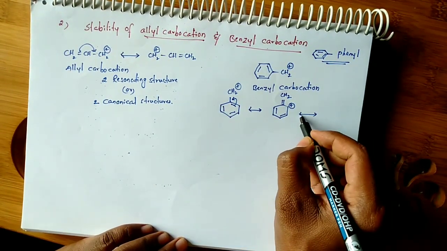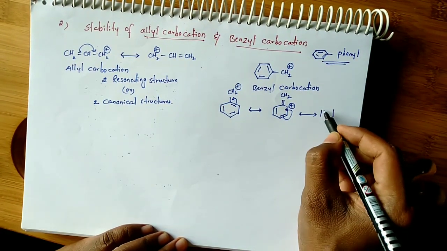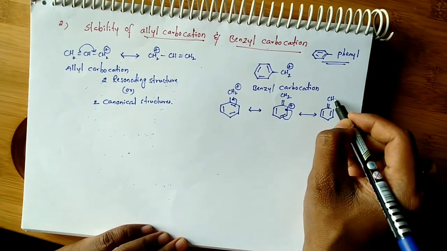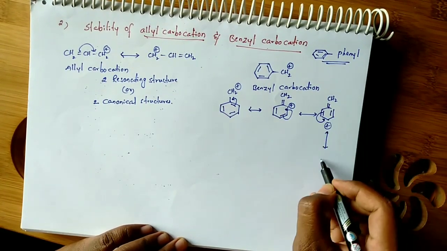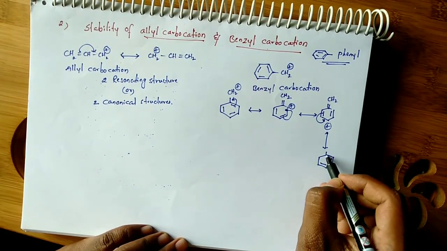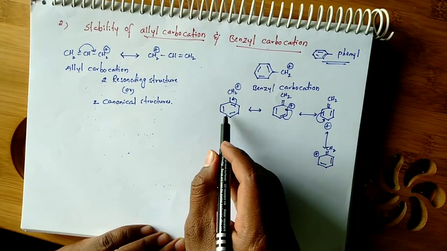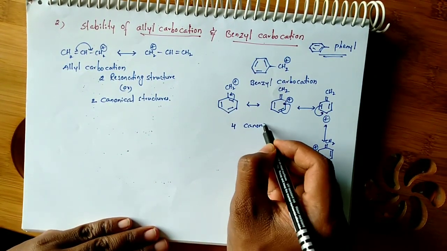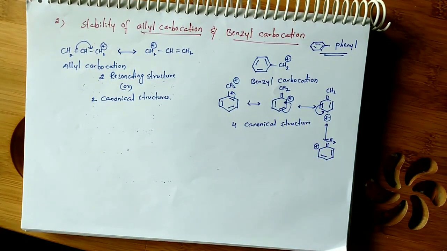Then again, if these pi electrons shift onto this carbon, then the resultant structure will be like this. Here electron deficiency is created. If these electrons shift here, then the resultant structure is like this. If this pi electron shifts here, then you will get the first structure. Total how many? 4 canonical structures are possible here.